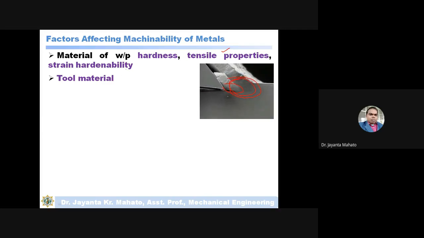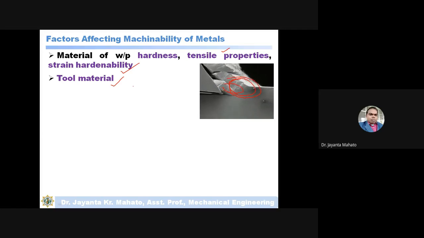Another is the properties of the workpiece material. Another is the tool material, which also affects machinability. If the tool material is harder, like a carbide tool, it is harder compared to an HSS steel tool. So what type of tool material are you using?